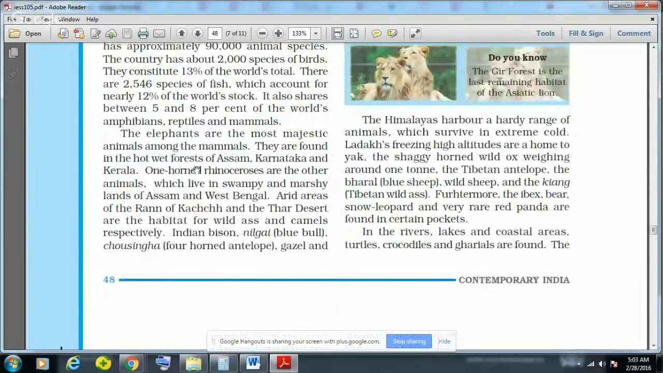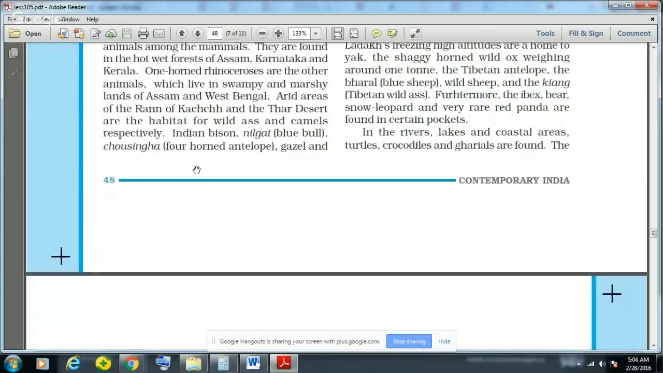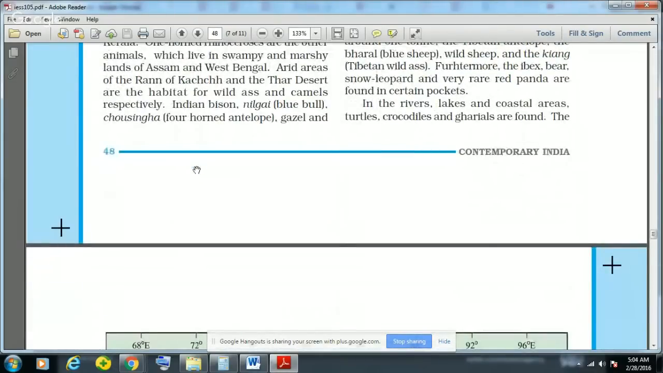And the Himalaya region of India also has a lot of animal species, like the animals which survive in extreme cold, like Ladakh's freezing high altitude, like Tibetan antelope, bharal, then blue sheep, wild sheep, and kyang, that is Tibetan wild ass. And furthermore, the ibex, bear, snow leopard, and sometimes even very rare red panda are found in certain pockets. And in the rivers, lakes, and coastal areas of India, various types of turtles, crocodiles, and gharials can be found.